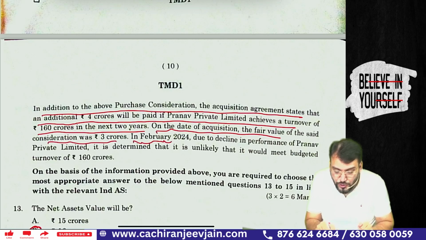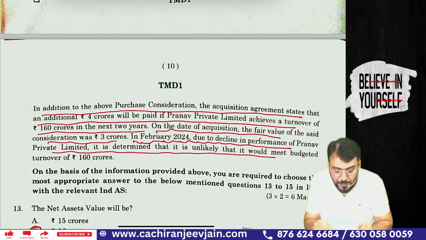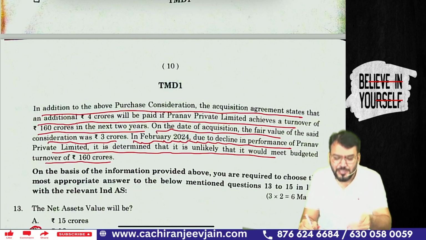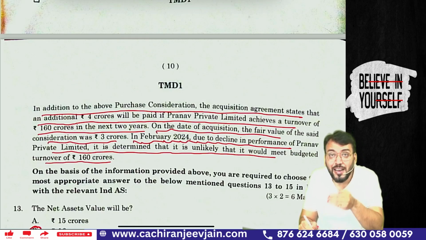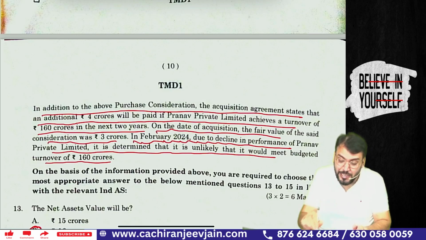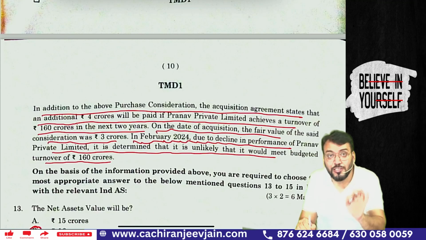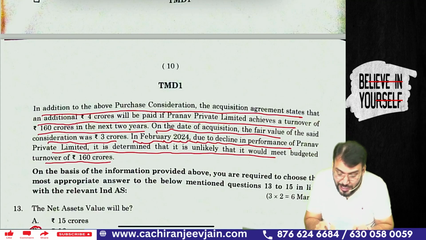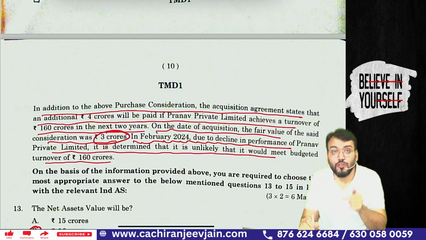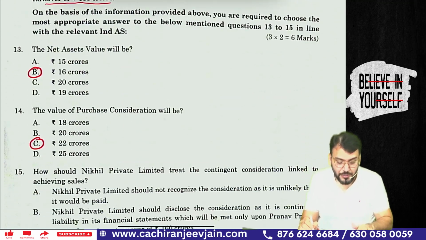In Feb 2024, due to decline in the performance of Pranav Limited, it is determined that it is unlikely that it would meet the budgeted turnover of 160 crore. Means now they are saying they will not be able to meet the condition. But can I say it will be included in PC based on the fair value on the date of acquisition, and fair value on the date of acquisition was 3 crore. So 3 crore will be included in PC.